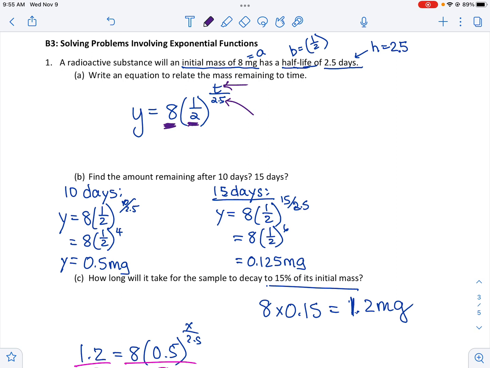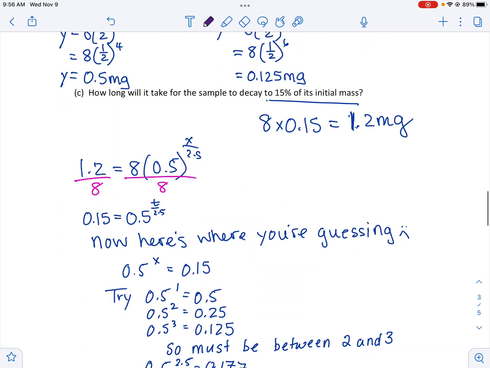So part B says find the amount remaining after 10 days, after 15 days. So we're going to sub that in for t each of those times and just calculate it using a calculator, which if you don't have one, you should get one. Seriously, calculators are handy.